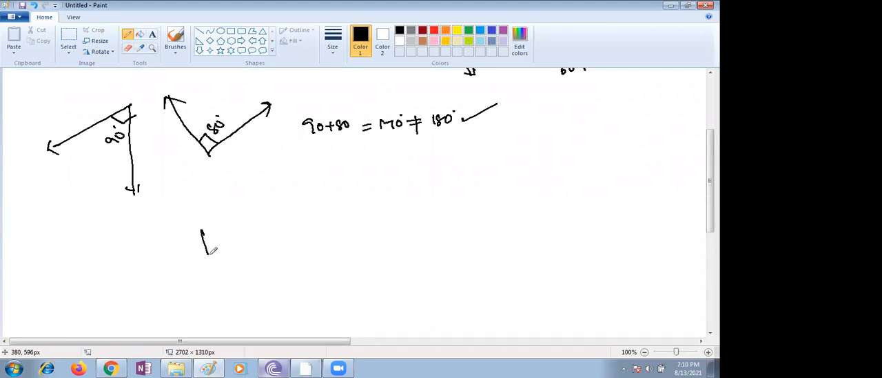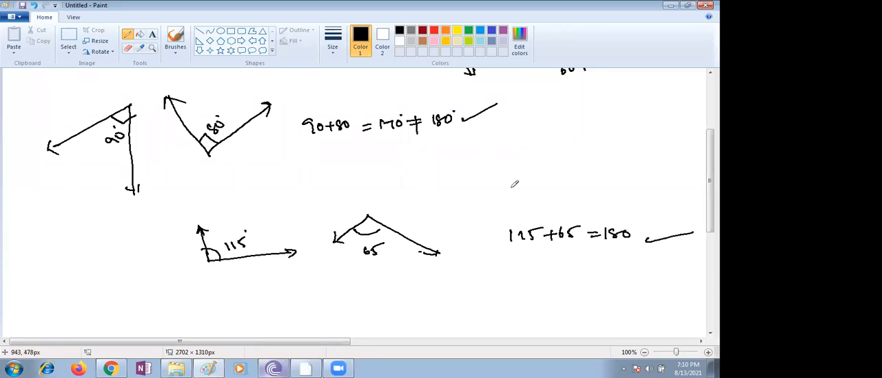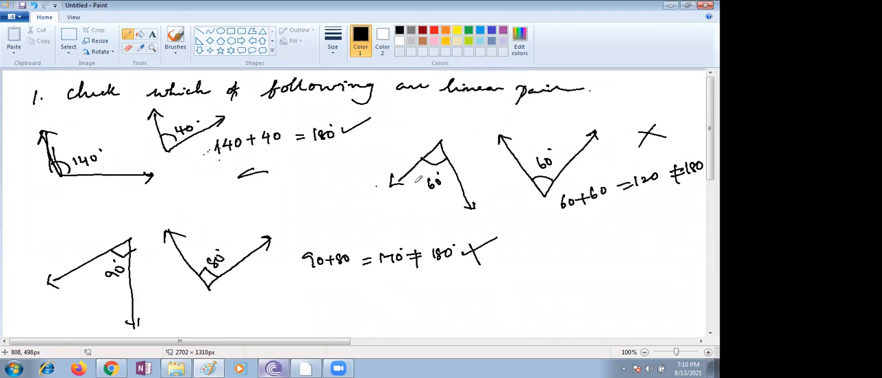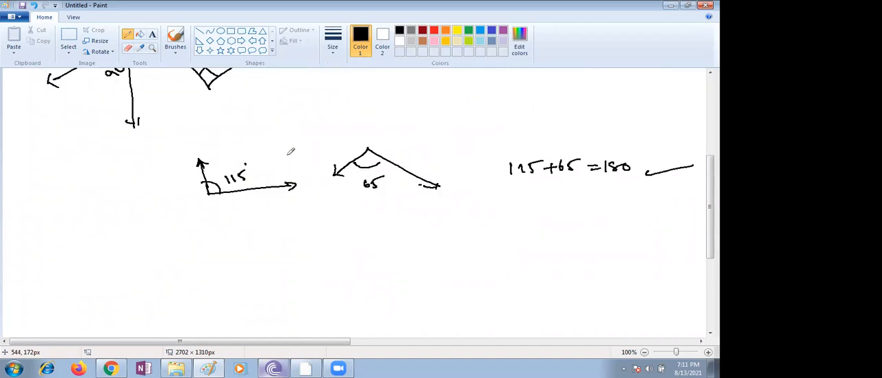Now for the next question, children, there is an angle given as 115 and another angle given as 65. If you combine them, 115 plus 65 gives 180. Yes, ma'am, 180, linear pair. So the first case is a linear pair, and the second and third cases are not linear pairs. This is the way they can give the diagrams, children. From that you can choose.